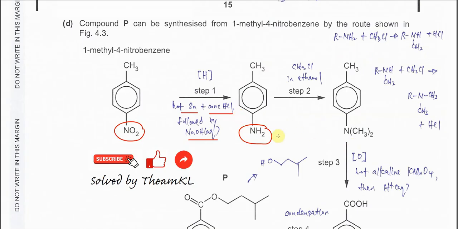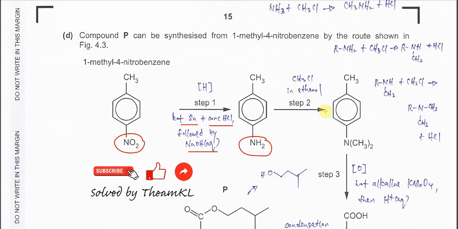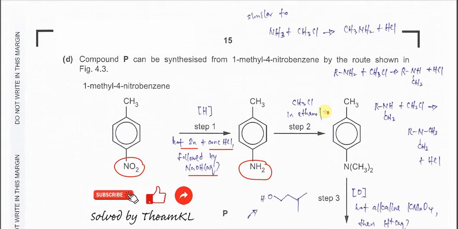So the difference again, it will be the similar part. Now the amine, the 2 hydrogens are replaced by the methyl group. So for this one we need to use chloromethane in ethanol.